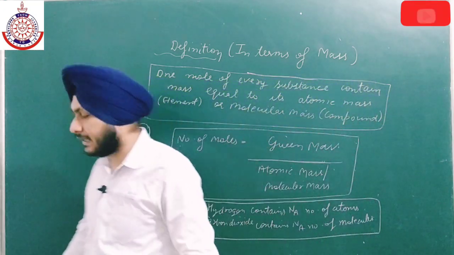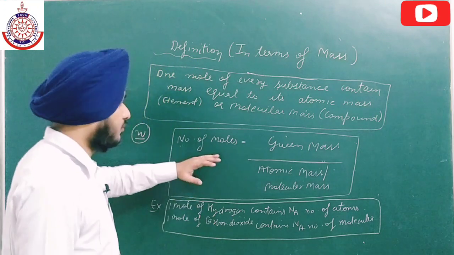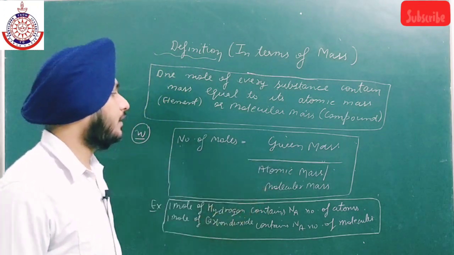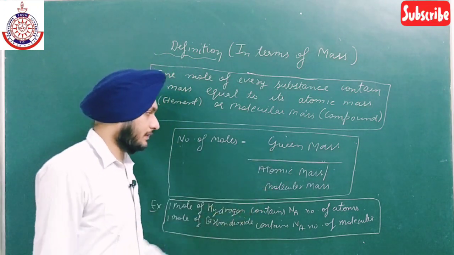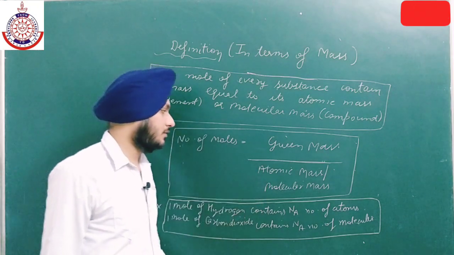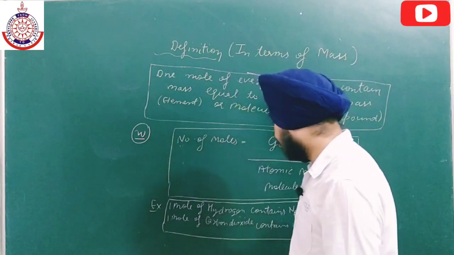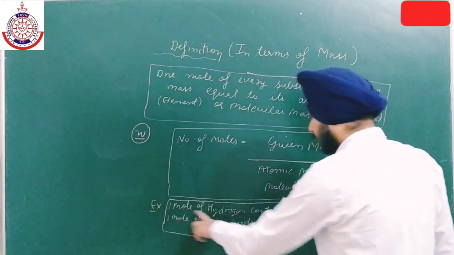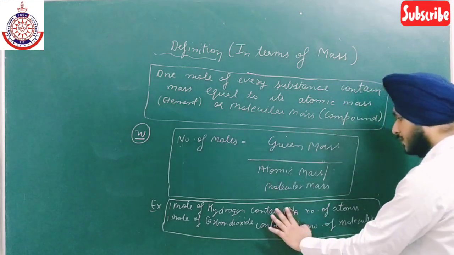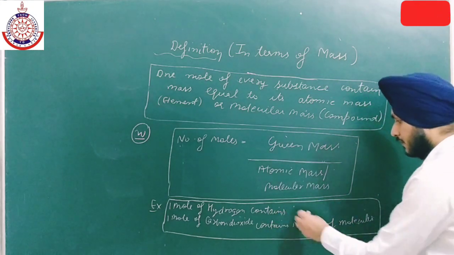So this is the second definition. The number of moles is equal to the given mass divided by atomic mass or molecular mass. In case of an element we take atomic mass, and in case of a compound we take molecular mass. So now examples. 1 mole of hydrogen contains how much mass? What is the atomic mass of hydrogen? It is 1, so it contains 1